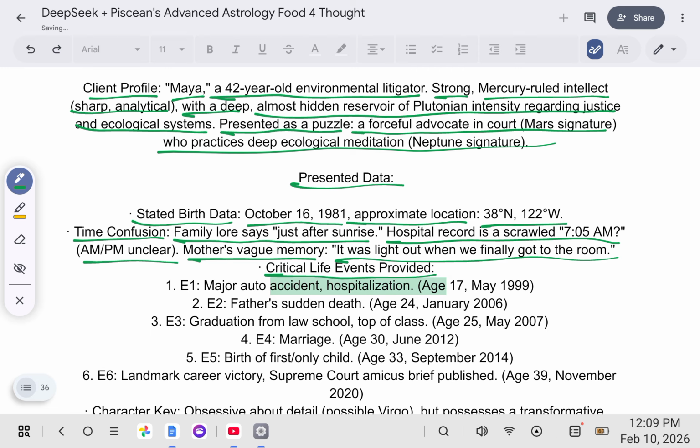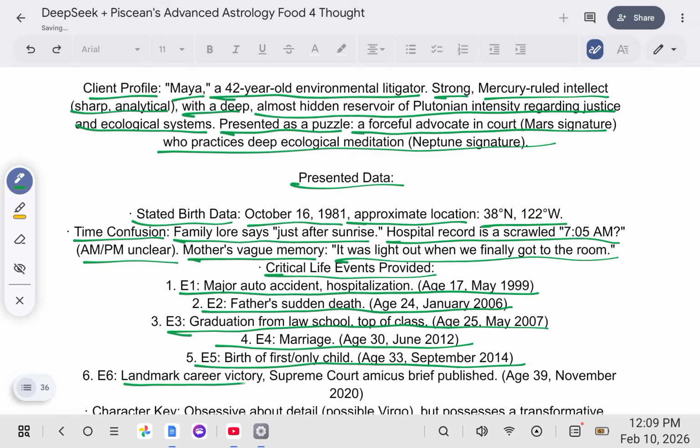Critical life events provided. Major auto accident, hospitalization, age 17, May 1999. Father sudden death, age 24, January 2006. Graduation from law school, top of class, age 25, May 2007. Marriage, age 30, June 2012. Birth of first only child, age 33, September 2014. Landmark career victory, Supreme Court amicus brief published, age 39, November 2020.